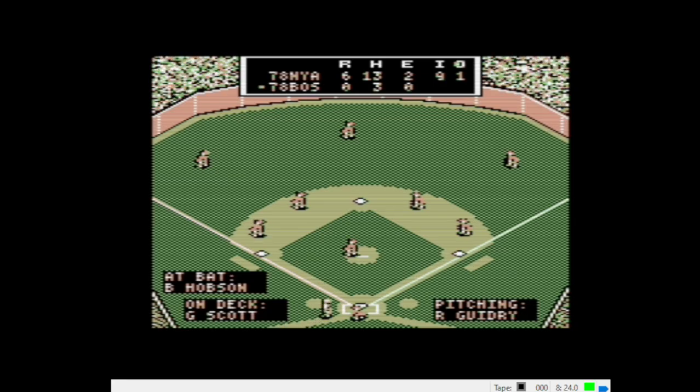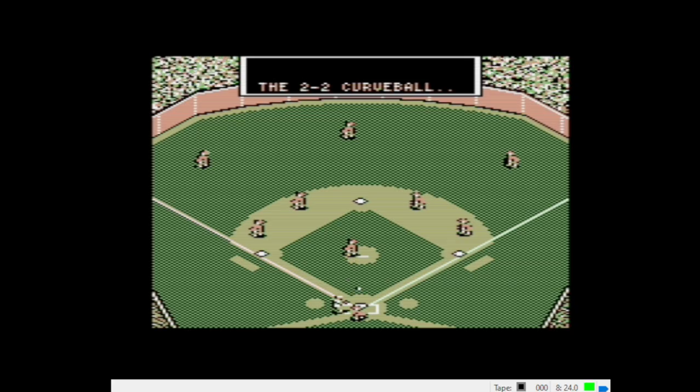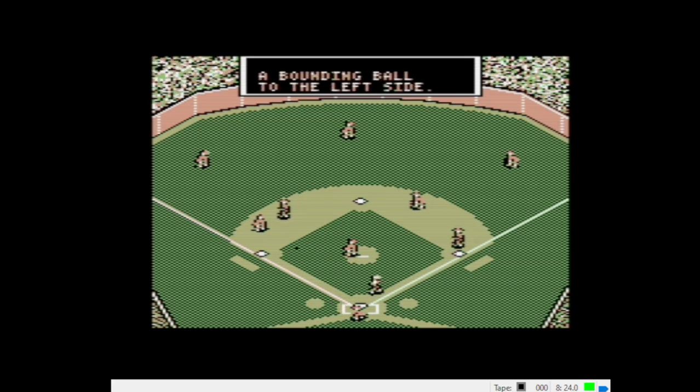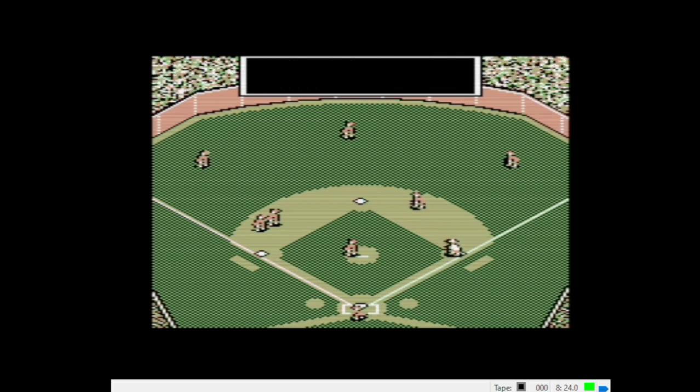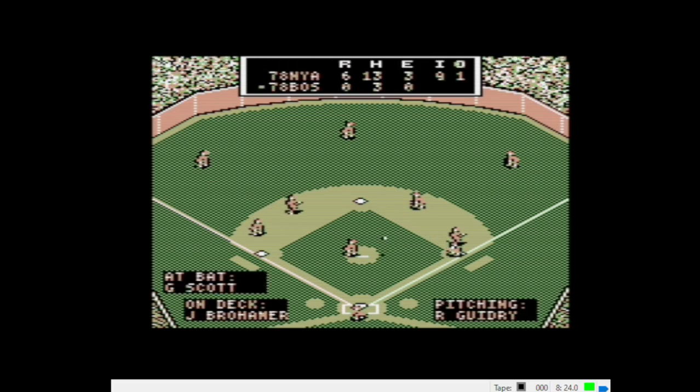All right, Butch Hobson, the batter. We're going to throw him a curveball. 2-2 curve. Bouncer to the left side. Dent fields it cleanly. Here's the throw to first. Oh, it bounces, and it's in the dirt. Safe. Dent charged with an error.